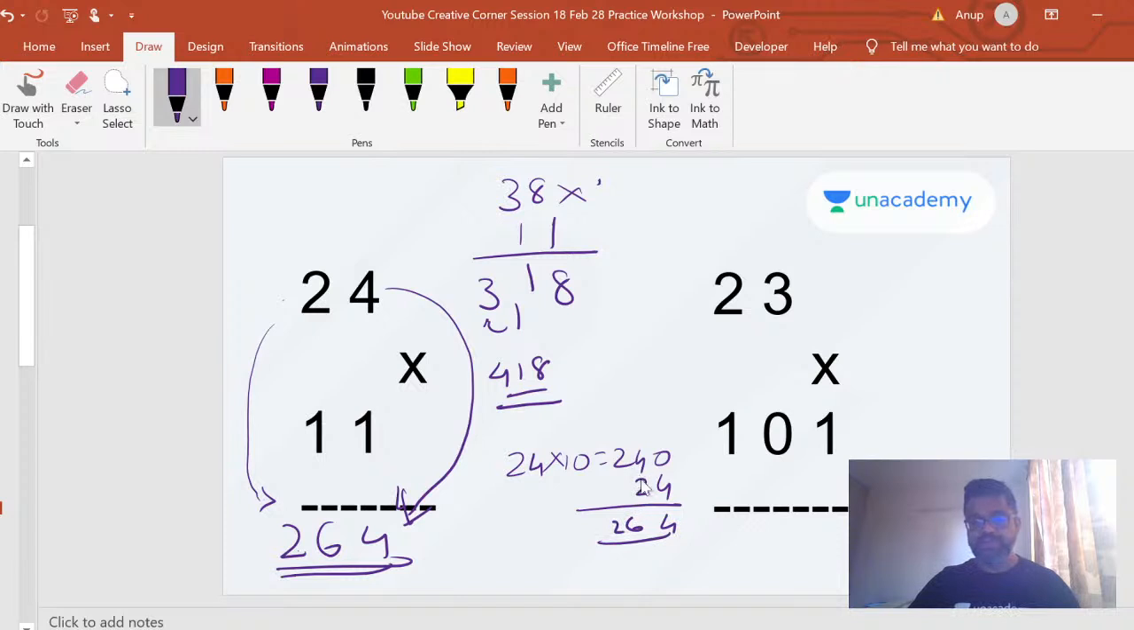You see these two digits always line up and add the middle digit, and the last digit will always be there because this will be a 0. So that's why multiplication by 11 is very easy.